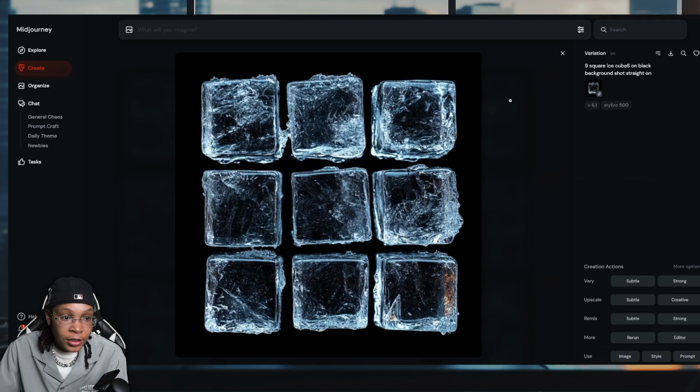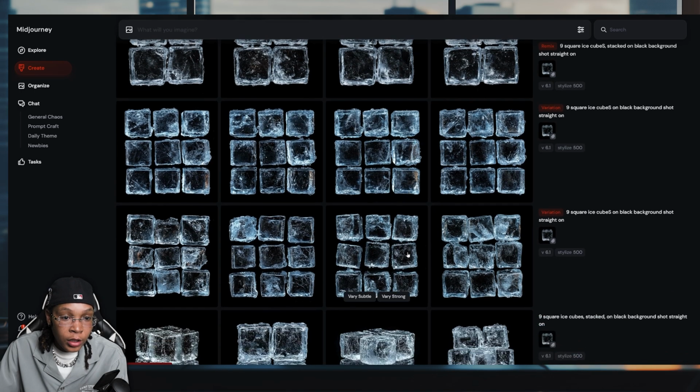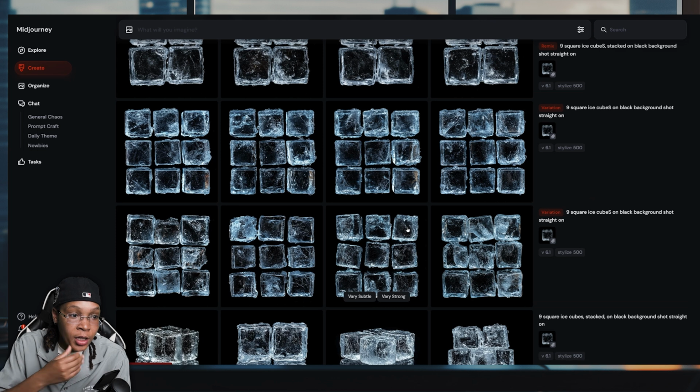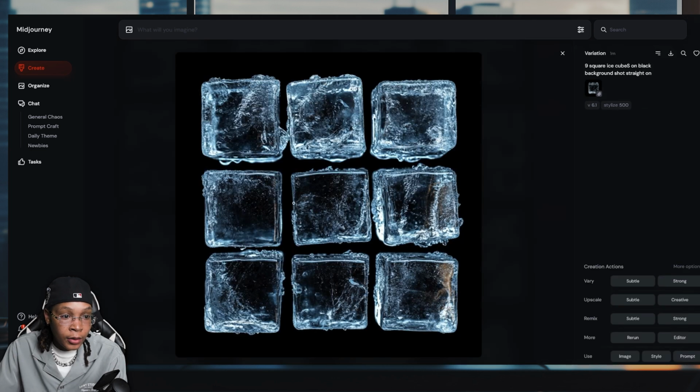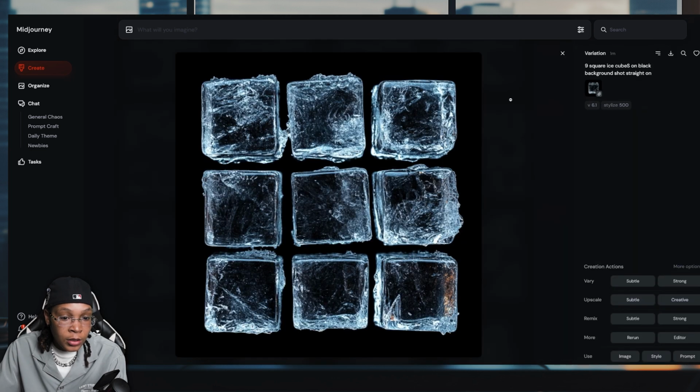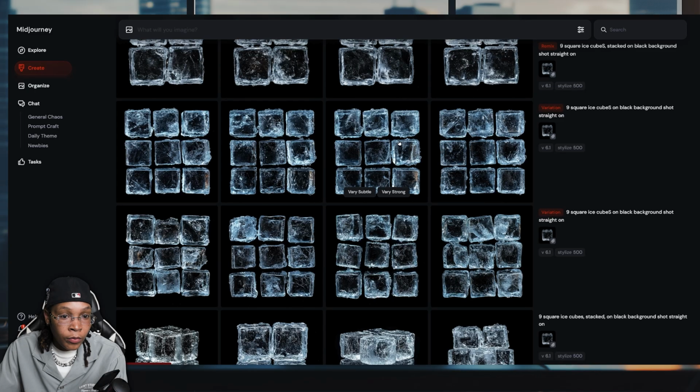And for me, the ice cubes are looking worse and worse. Like when it looks farther away, it looks cool. But as you get close up, I like this ice cube right here. I like how all these work together. This one is pretty cool too, but we're just going to go with this one right here.